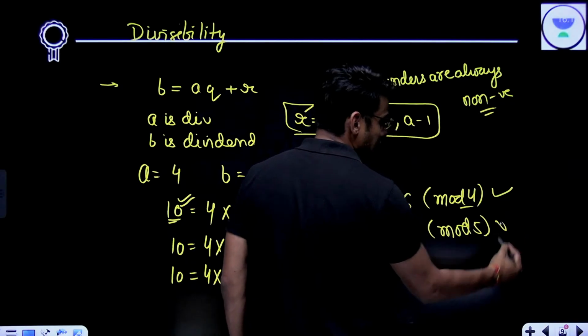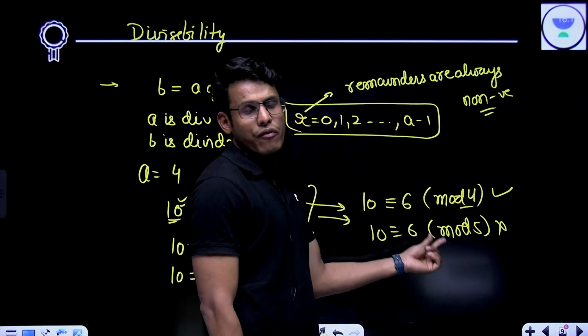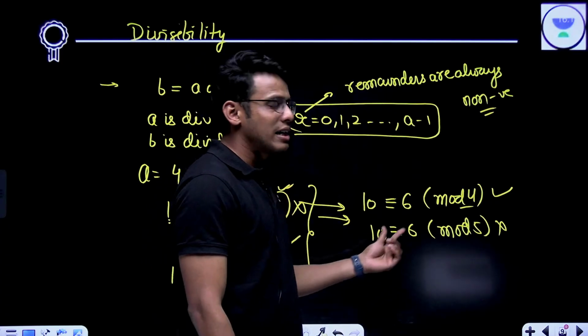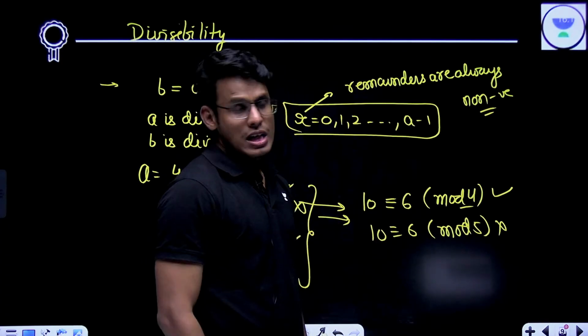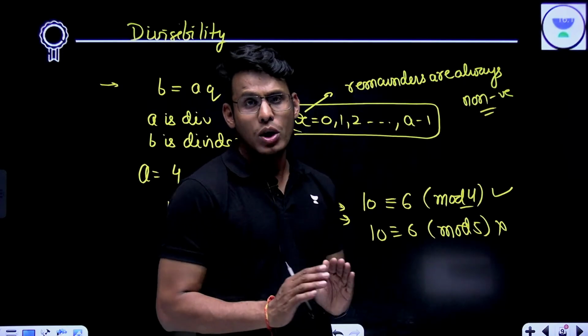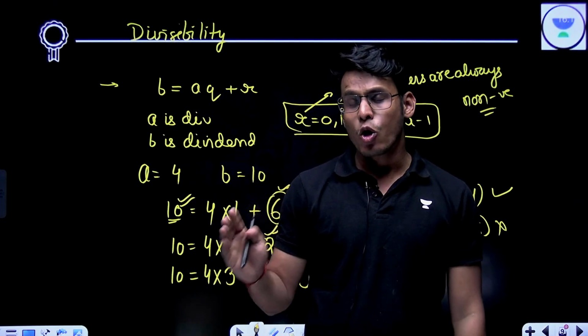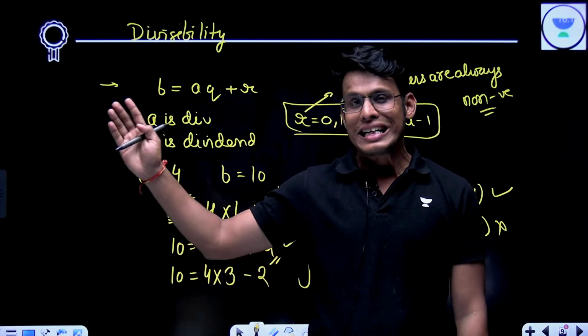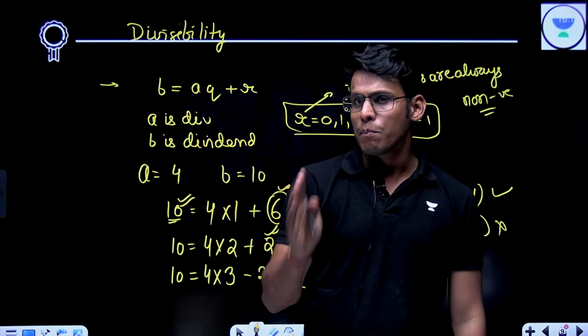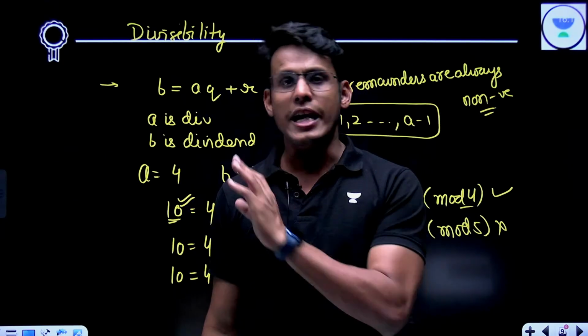This is correct, this is incorrect. Why is this incorrect? Because when you divide 6 by 5, the remainder is 1. When you divide 10 by 5, the remainder is 0. So they are not leaving the same remainder. Modular means if I am writing A congruent to B mod D, this means A and B leave the same remainder upon division by D.